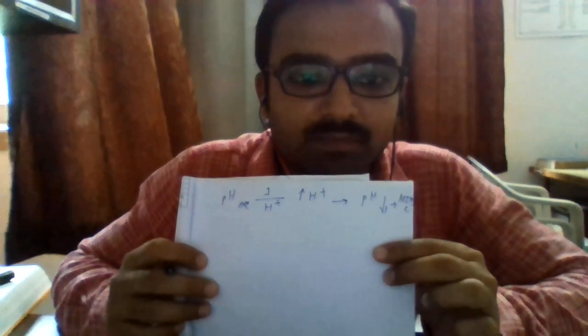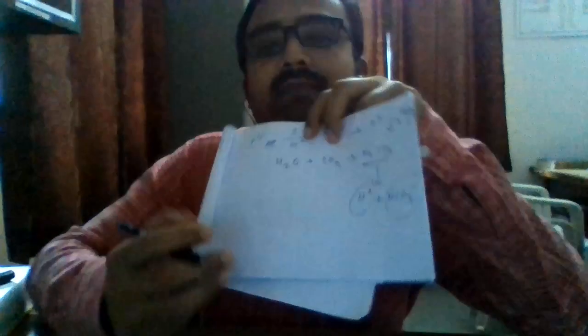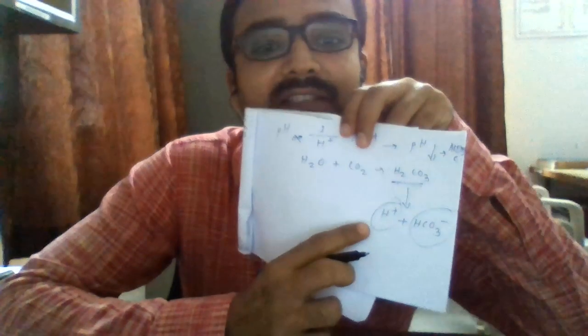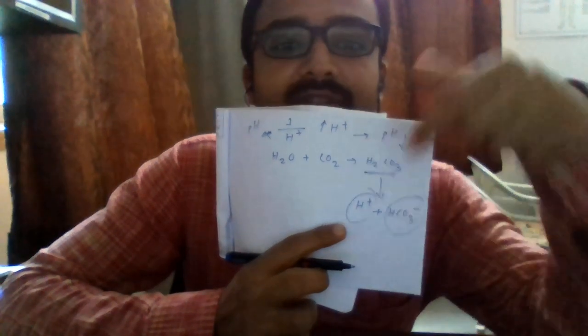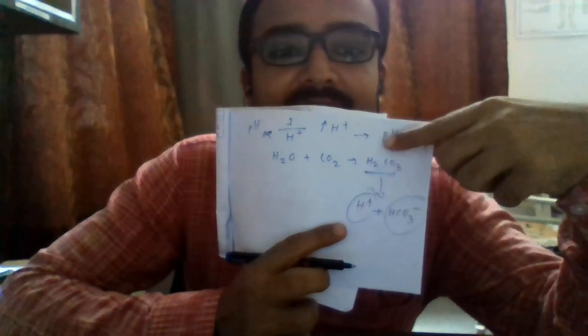The pH turns more acidic. Now we have understood that H2O plus CO2 forms H2CO3, that is carbonic acid, which is unstable in nature, and that is why it gives rise to H+ and HCO3- ions. Okay, and these H+ ions, that is the hydrogen ions, are responsible for affecting the pH.